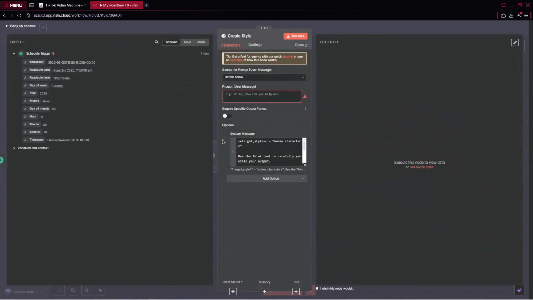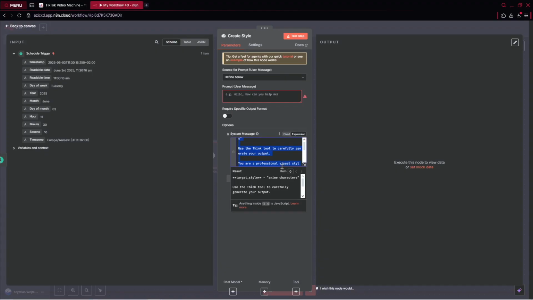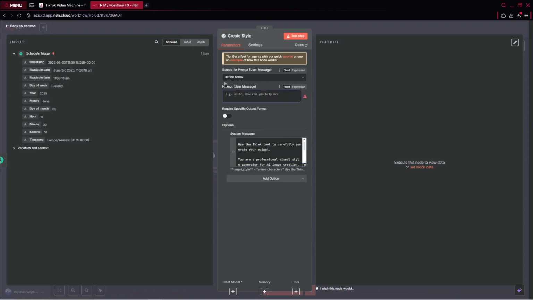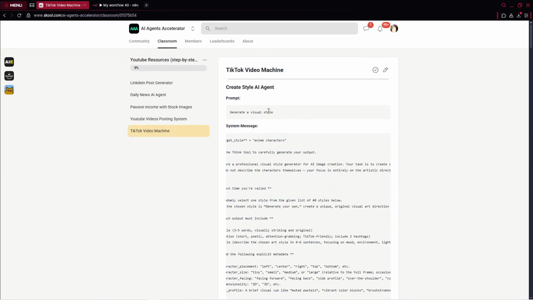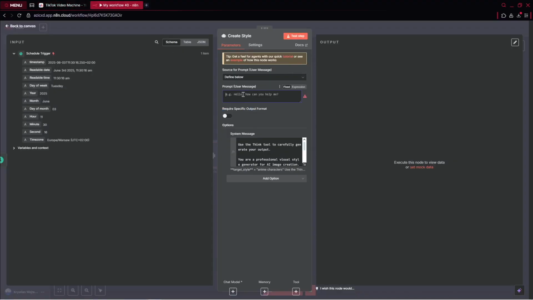We gave the system message, and these are kind of built-in instructions inside this AI agent. The model bases itself every time on this system message, these instructions. However, we've also got a prompt, and the prompt is what we say to the chatbot. For example, in ChatGPT, we say, hey, create something for me, maybe give me an article. Here we just define what we would like to get. Inside our community, you can see we want to get only a visual style. So: generate a visual style, and that's pretty much it.